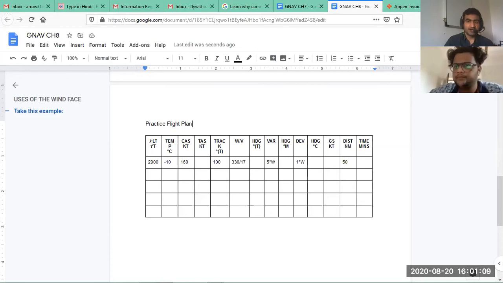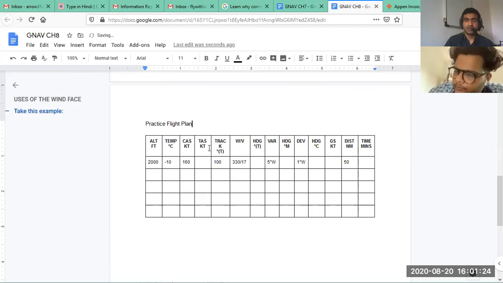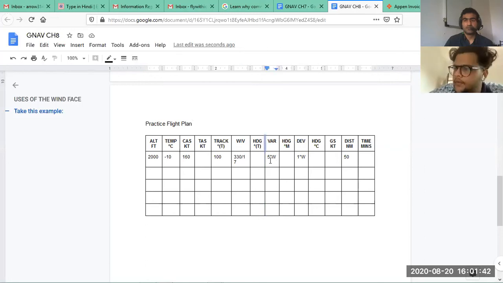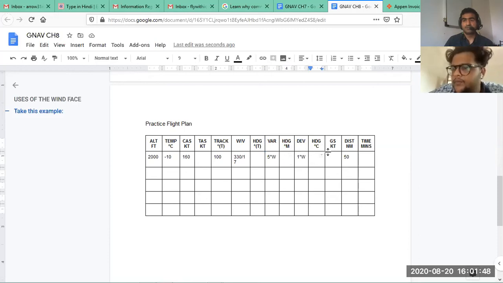I want you to make this table quickly in your notebook. Altitude in feet, temperature in Celsius, CAS in knots, TAS in knots, track, wind vector, true heading, variation, magnetic heading, deviation, compass heading, ground speed, distance, time.